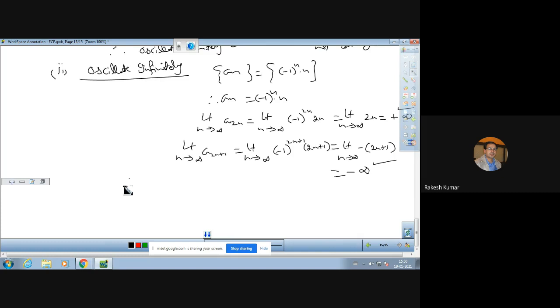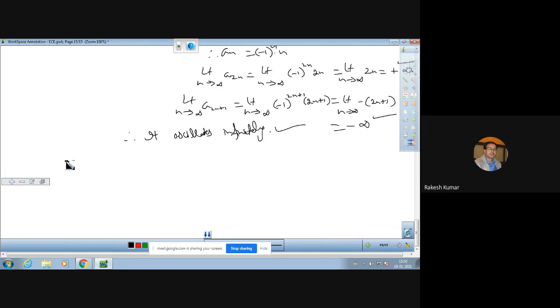and therefore it oscillates infinitely, because the values come out to be infinite. So this is the meaning of oscillating finitely and oscillating infinitely. This is another important term which we must understand.